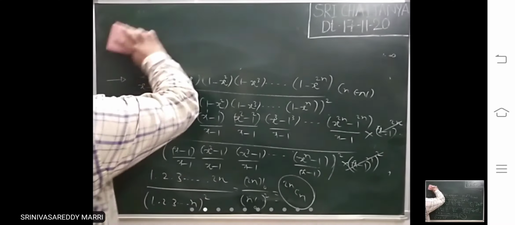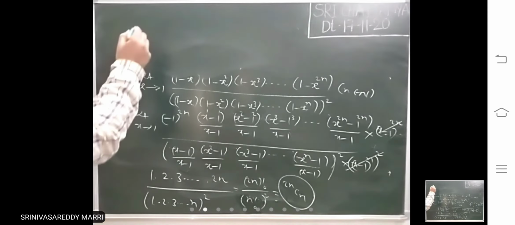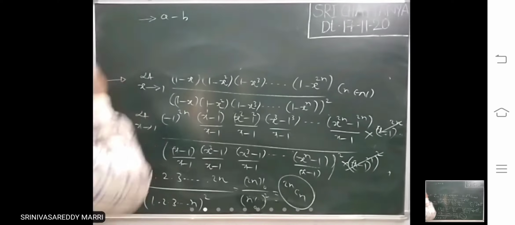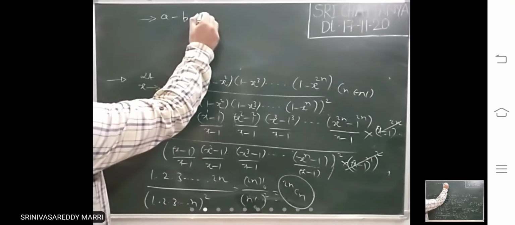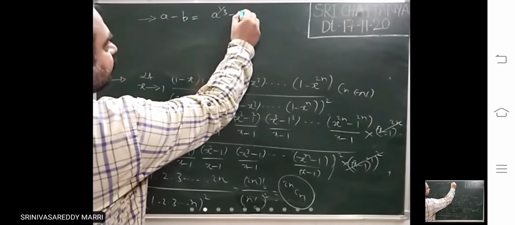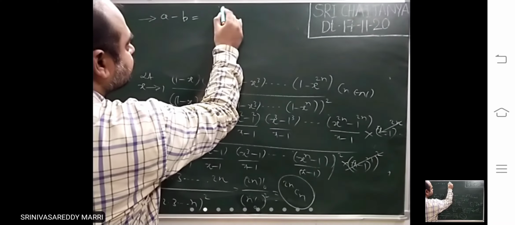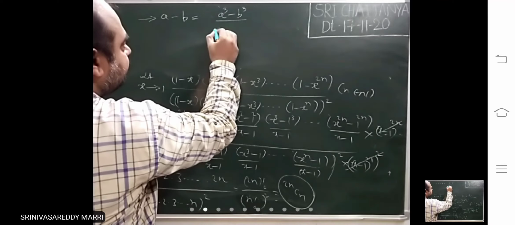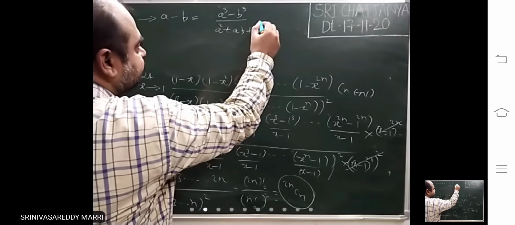Look at the next. In some problems, a minus b, some function minus some function, will be there. You can write it according to the requirement of the problem. With a power 1 by 3, a cube minus b cube divided by a square plus ab plus b square.